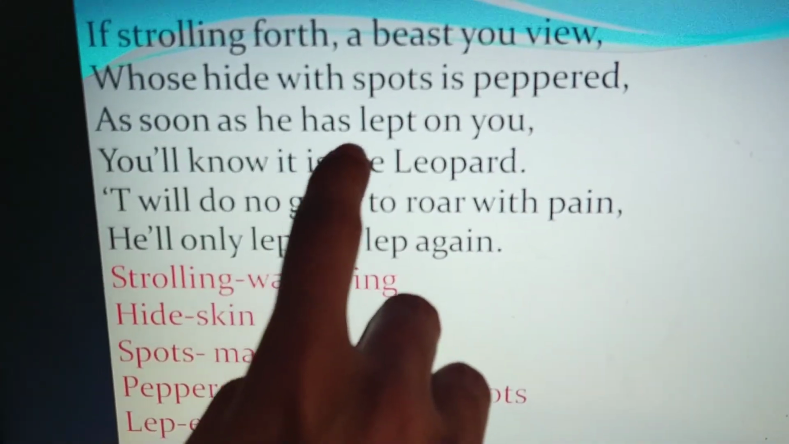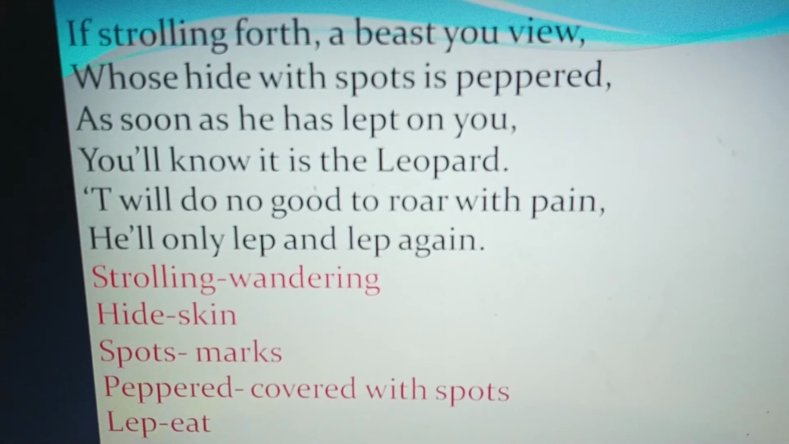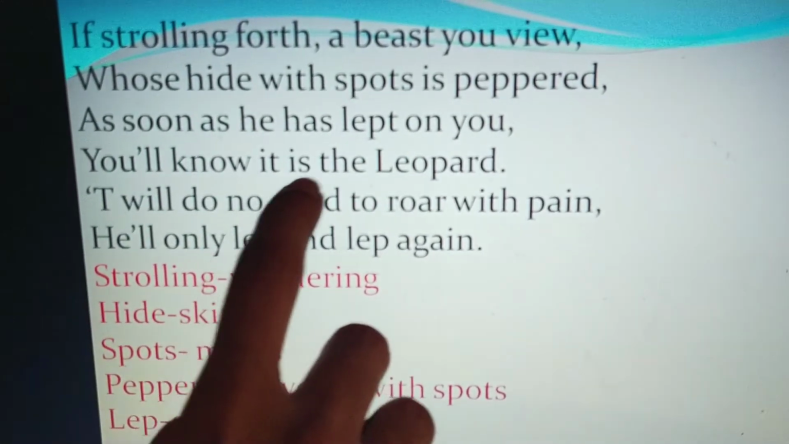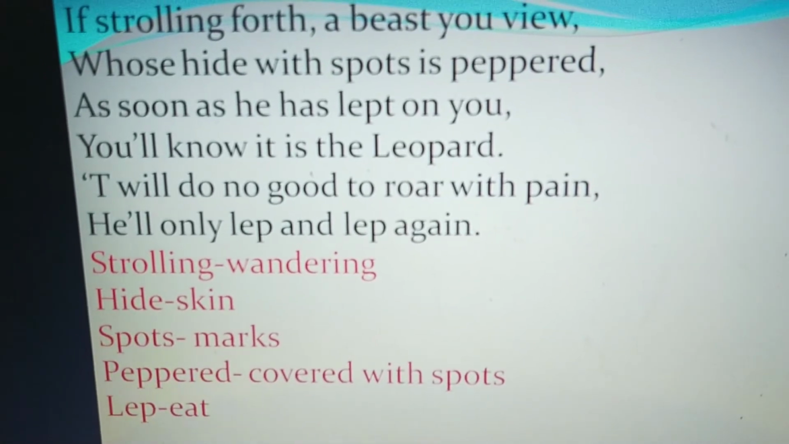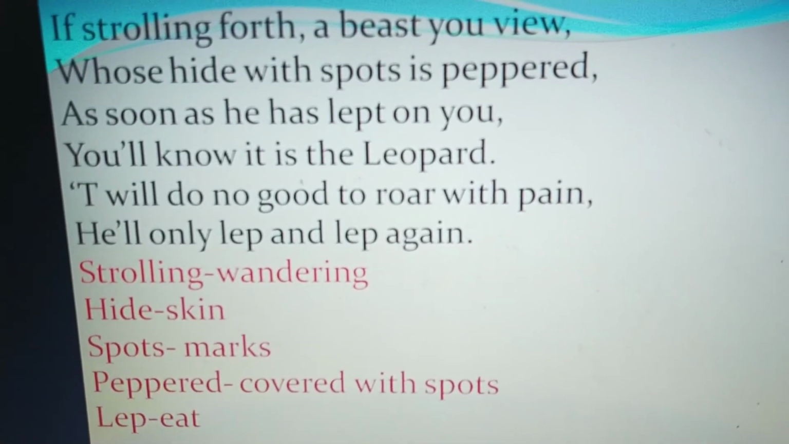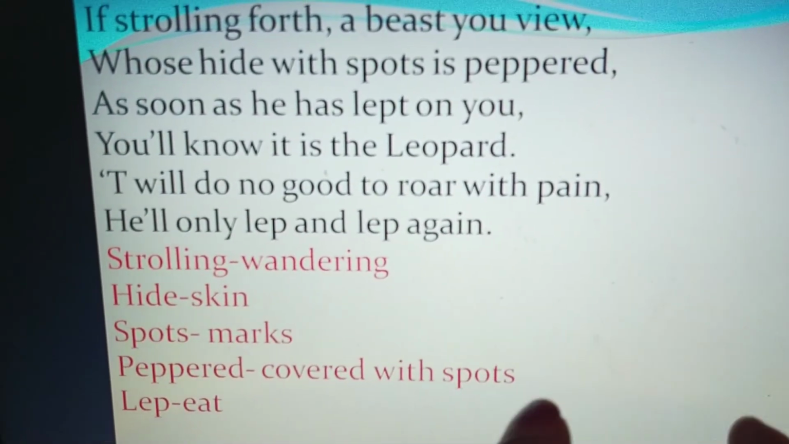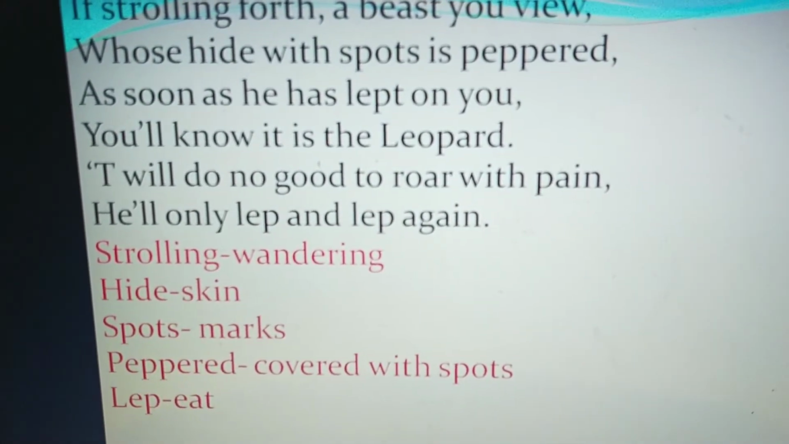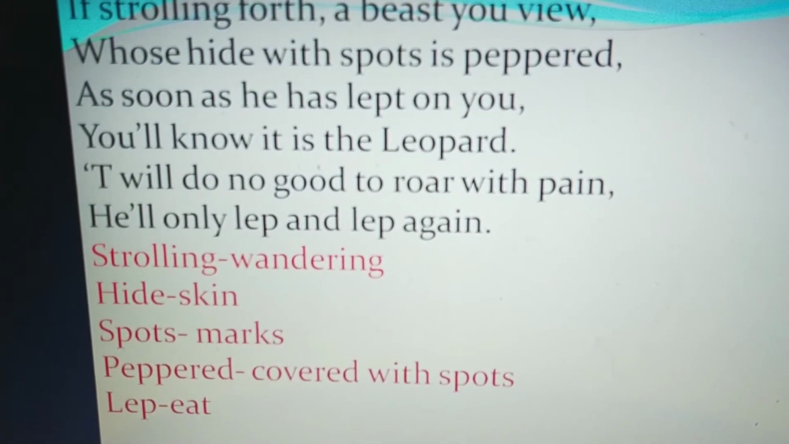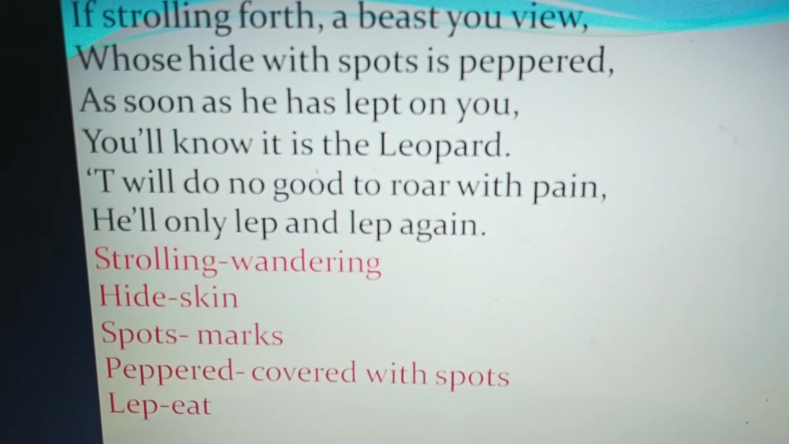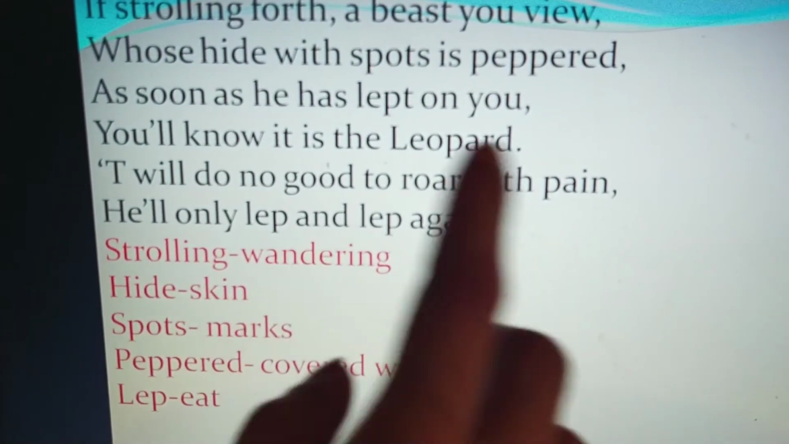as soon as the wild beast jumps on you, you shall know it is the leopard. At that moment you will come to know that the animal that has jumped on you is none but a leopard. It will do no good to roar with pain. It will not allow you to roar, to shout out of pain, out of tension, or out of the pain that you have to suffer when the wild animal jumps on you. He shall only leap and leap again.